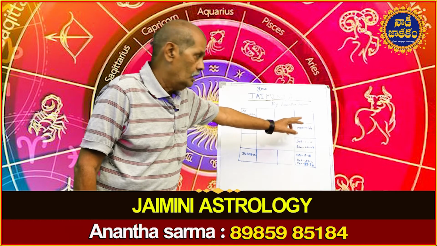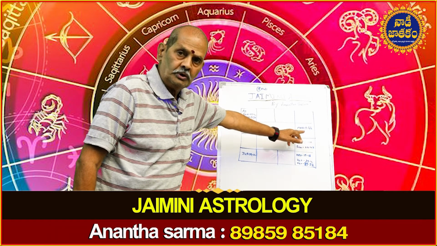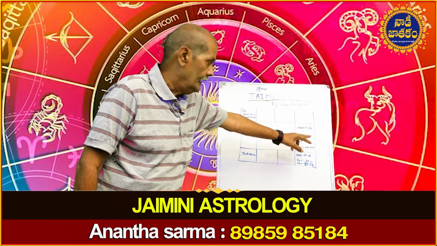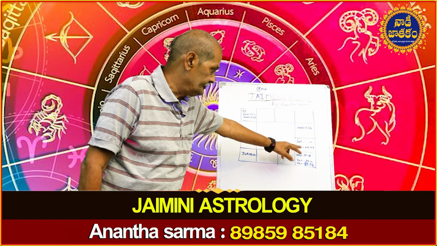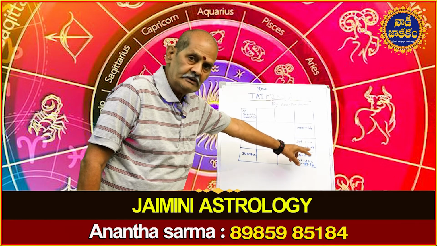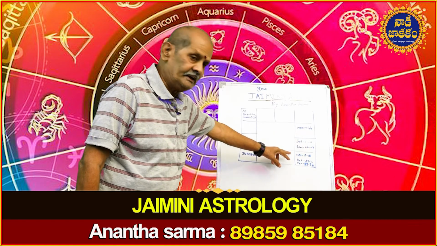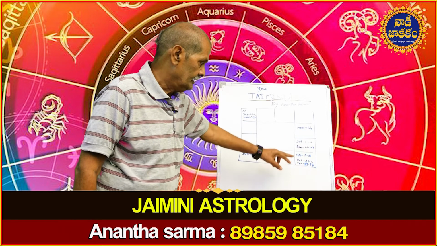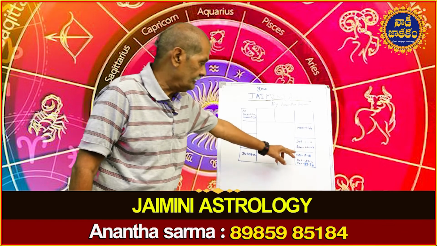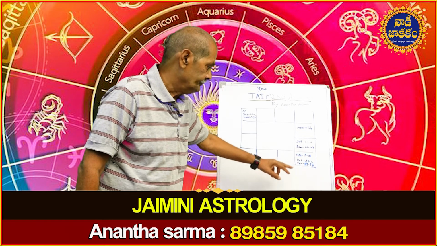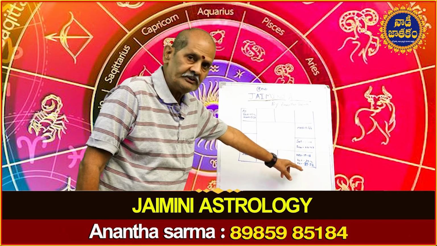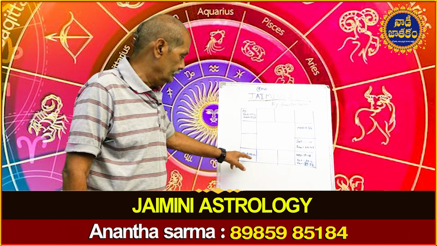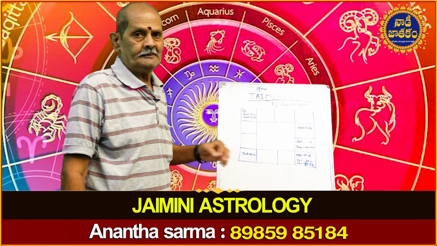Mars is on 7 degrees 44 minutes. Saturn is on 17 degrees 11 minutes. Sun is on 22 degrees and 27 minutes. Mercury is on 19 degrees and 18 minutes. Ketu is on 25 degrees and 2 minutes. Venus 22 degrees 37 minutes and Jupiter again 29 degrees 22 minutes.